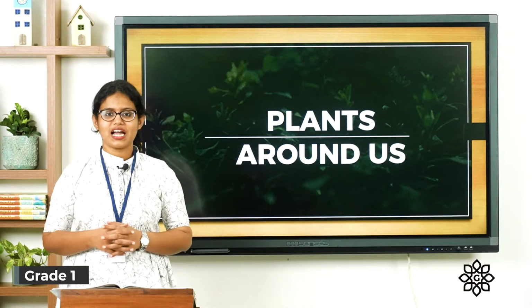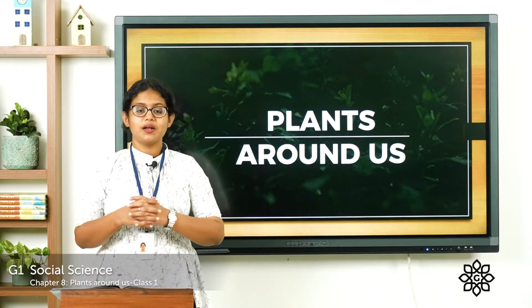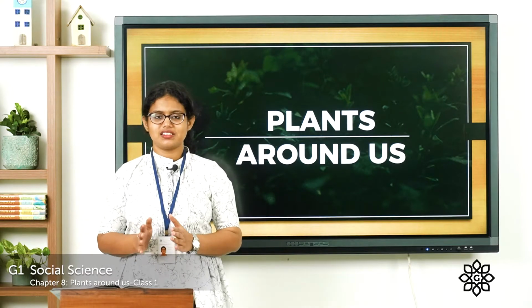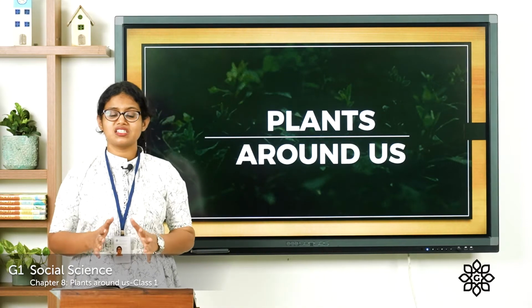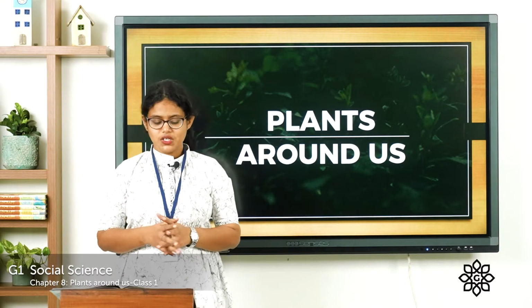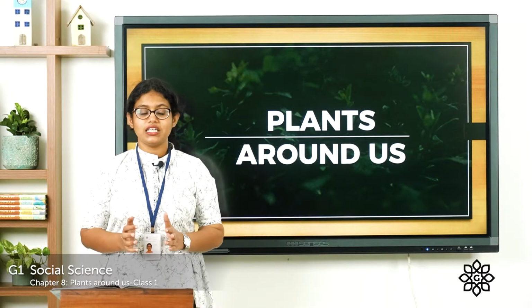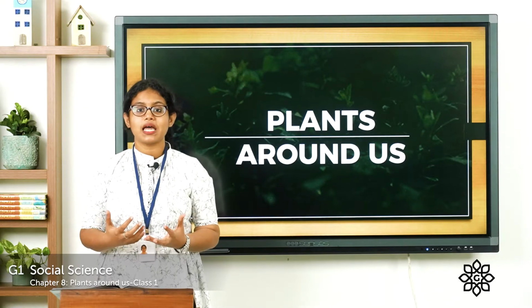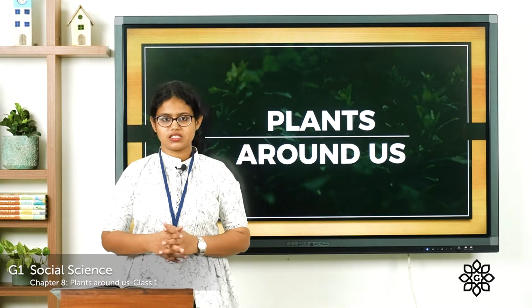Today, we are going to start with a new chapter in social science, chapter number 8, Plants Around Us. So now we can take page number 46 in your textbook and you can see the first page of the chapter. And there you can see a beautiful garden and you can see a little boy and a girl. Here the little boy is saying, watering the plants regularly makes them grow. So you have to water the plants every day, which helps them to grow. And you can see this little boy is watering the plants.